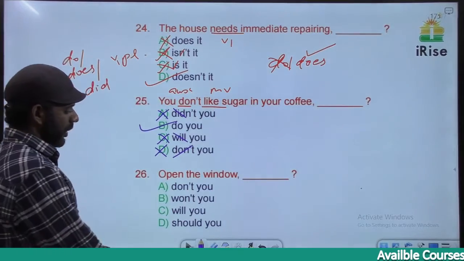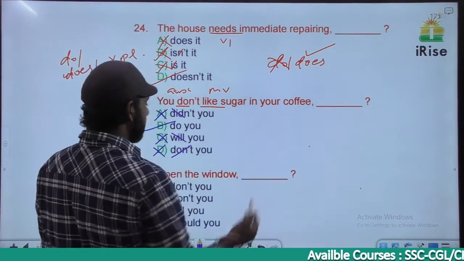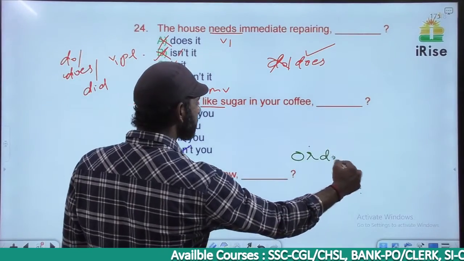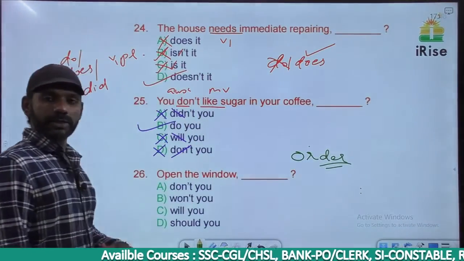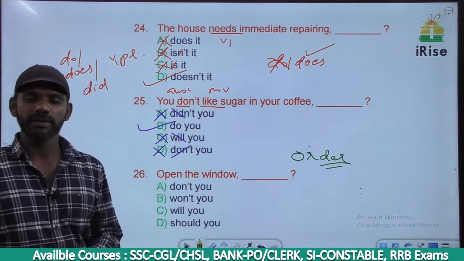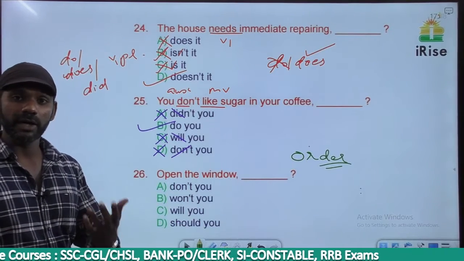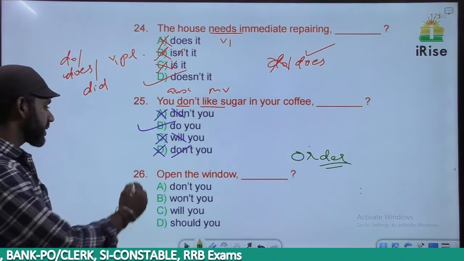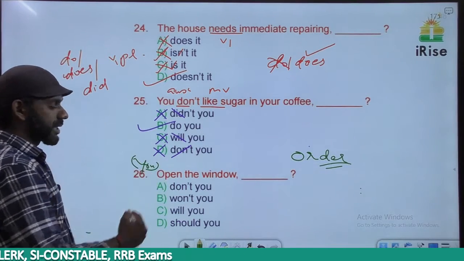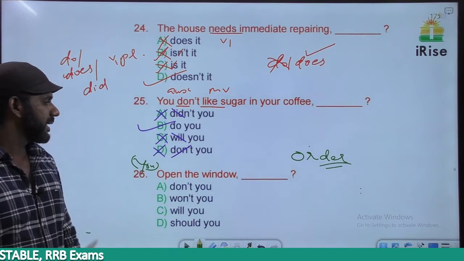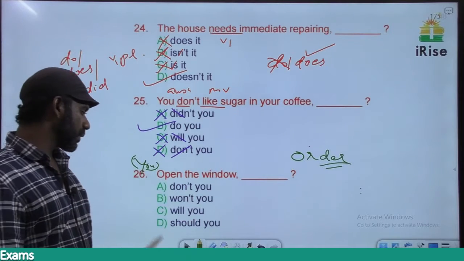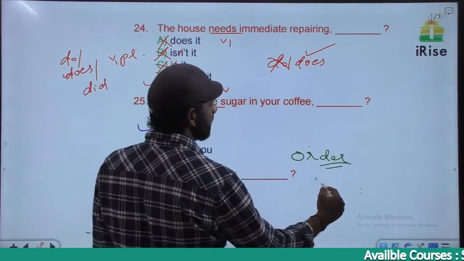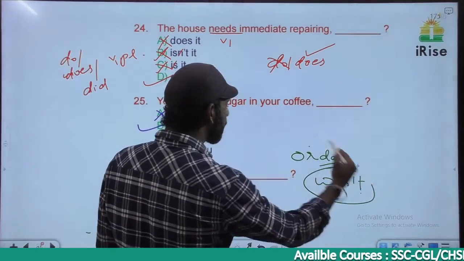The next one. Open the window. This is an order. Open the window is an order. Close the door, open the window, sit down, leave now. All these are orders. The case of an order. Now open the window means you open the window. The subject you is understood here. In the case of an order, as you know, no matter whether the sentence is negative or positive, in the tag we have to use won't.